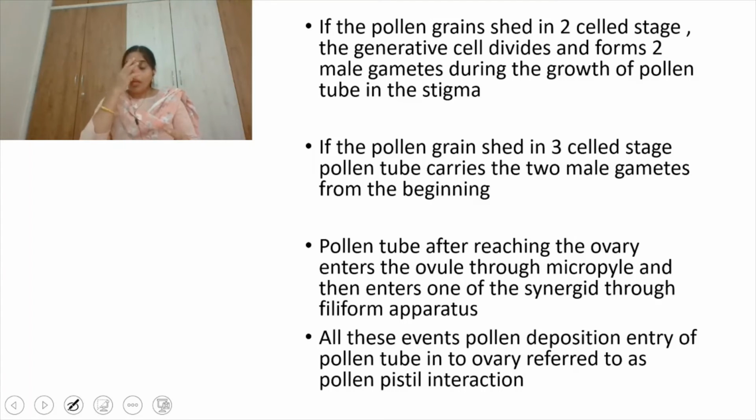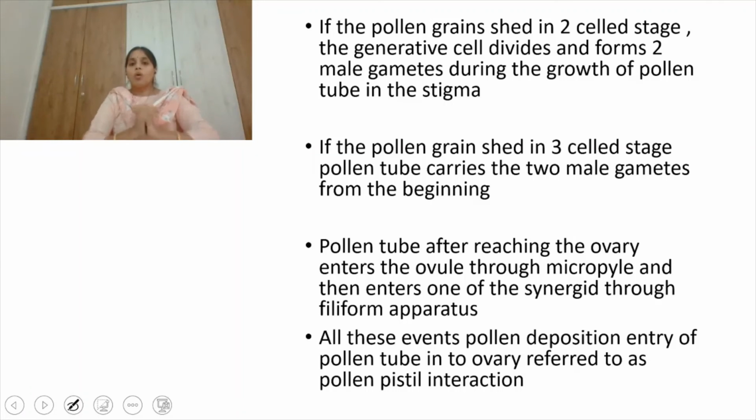But if the pollen grain is shed at the 3-cell stage, the generative cell has already divided and given rise to 2 male gametes, and the pollen tube carries the 2 male gametes from the beginning. In the case of the 2-celled stage, the 2 male gametes are formed during the growth of the pollen tube in the stigma. But in the 3-celled stage, the pollen grain carries the male gametes from the beginning. So after reaching the ovary, what takes place?